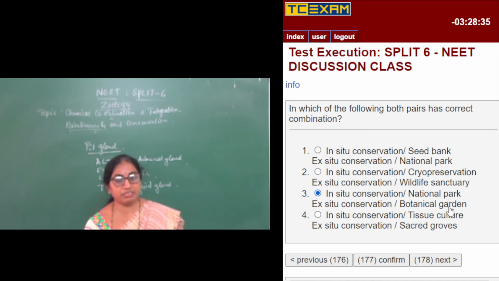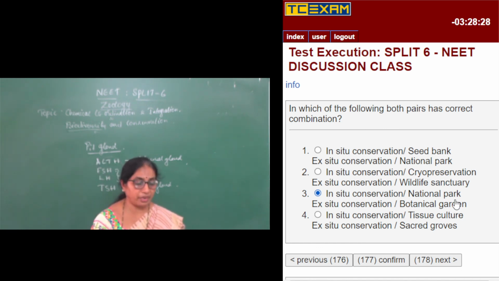In situ conservation, national park: I have already told you national parks are natural habitats. Bandipur National Park, you have heard, is an example for in situ conservation. Ex situ conservation, botanical garden. Some of the threatened and endangered species are removed from their natural habitat and put in special settings like botanical gardens, and they are given special care so that they do not get extinct. Therefore, this is the right combination.